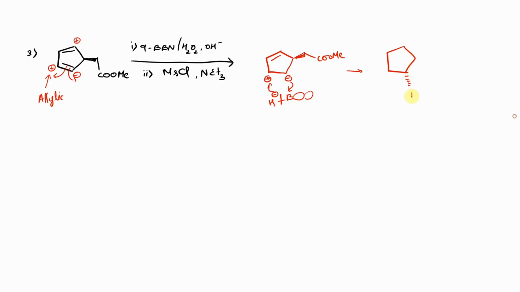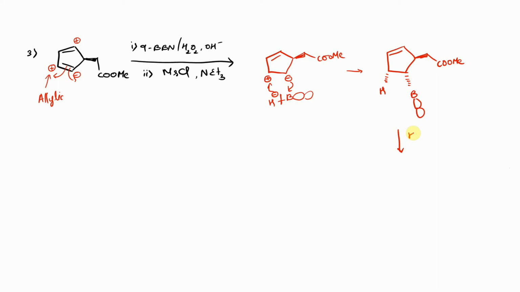Dash bond of BBN, dash bond of hydrogen, double bond COOMe. The reason it is forming a dash bond is because of the presence of a more stable group on a wedge bond.